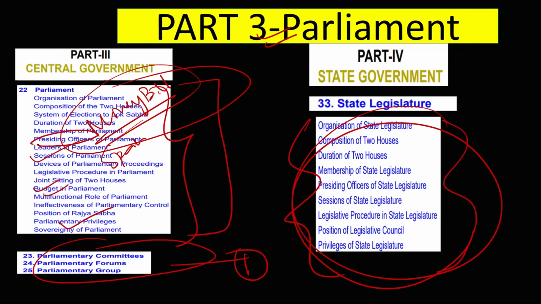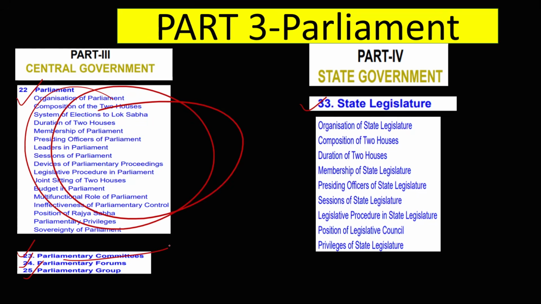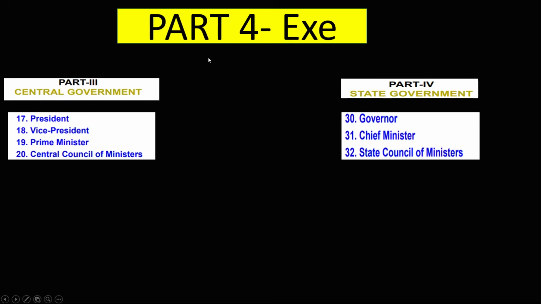This is the favorite theme in the parliament. One committee comes every year. This year I am thinking the Estimates Committee, the Joint Parliamentary Committee and the PAC, the Public Accounts Committee. These are the three committees which you need to prepare. Out of these chapters, like chapters 22, 23, 24, 25, then 33, focus on these chapters more, then focus on parliamentary committees.